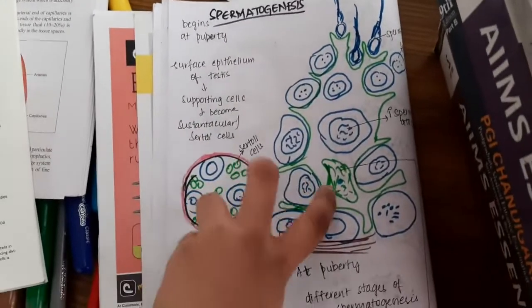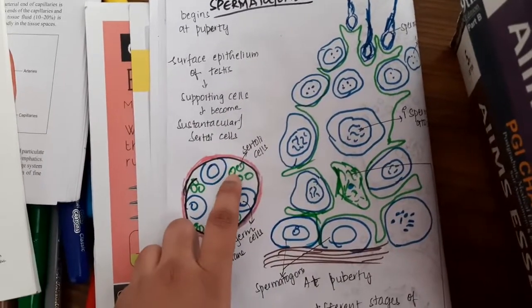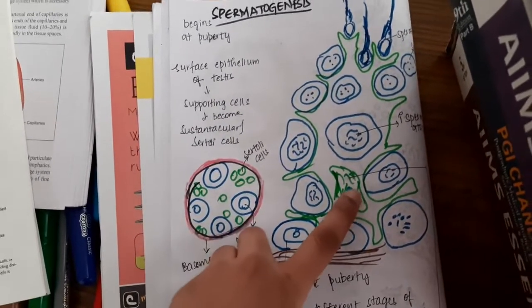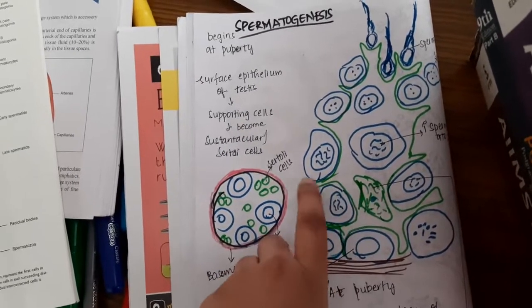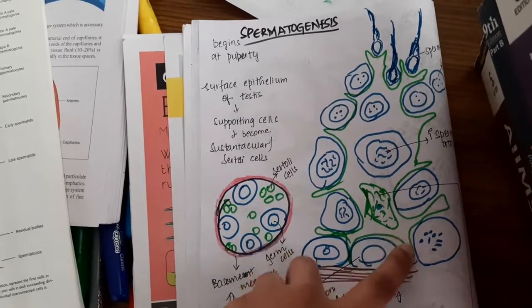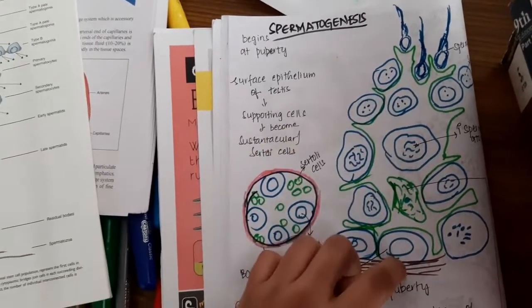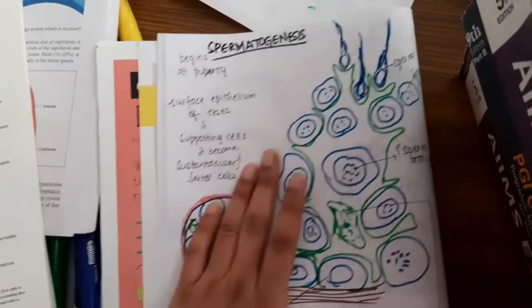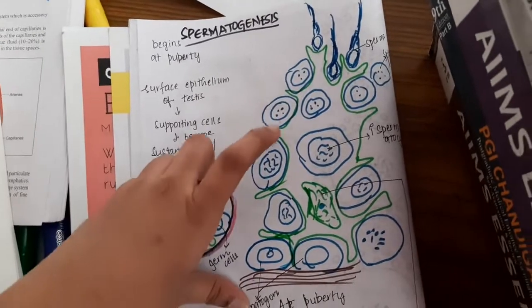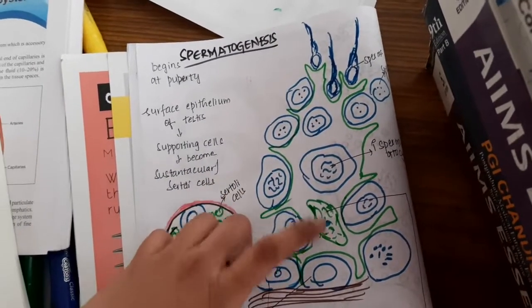Now, this green colored cell which you see is the Sertoli cell. This Sertoli cell has many cytoplasmic processes. These cytoplasmic processes are very big, and they comprise all the spermatocytic development.